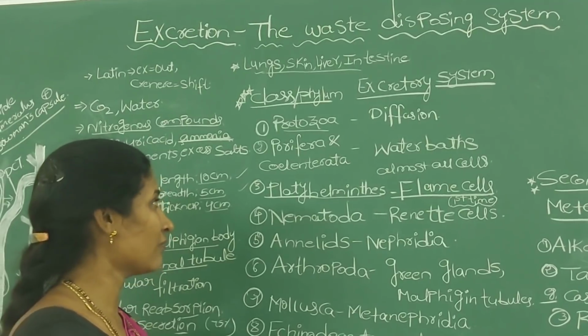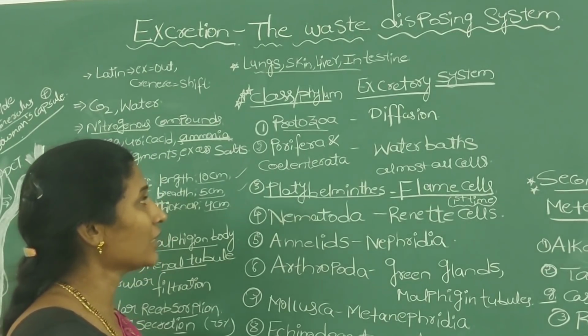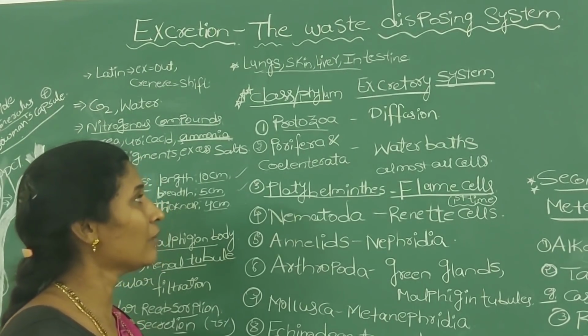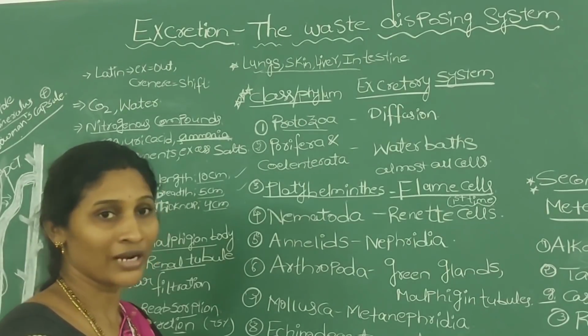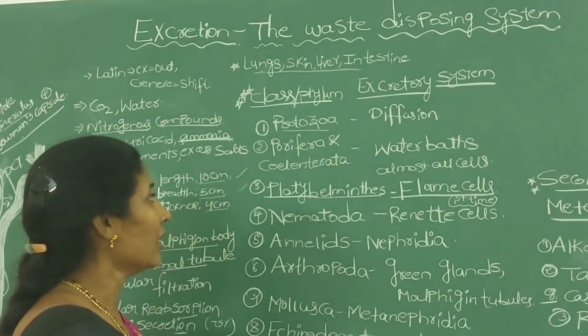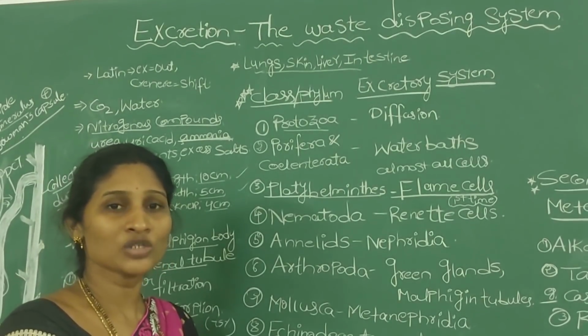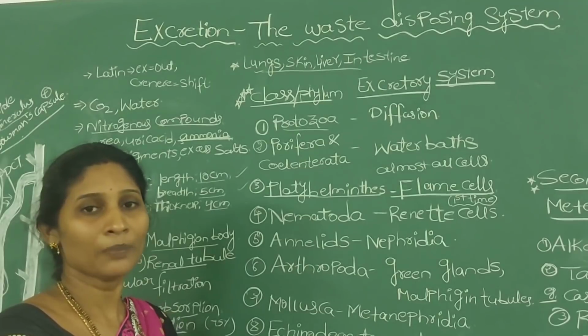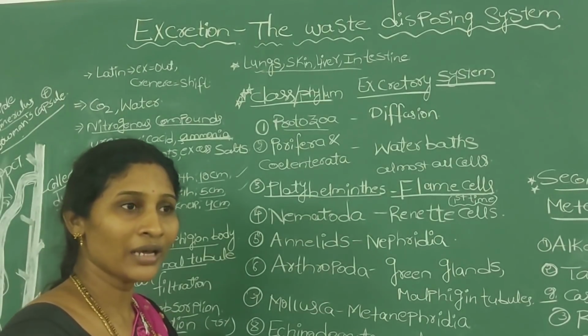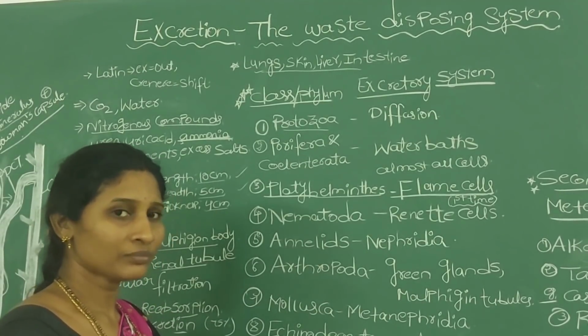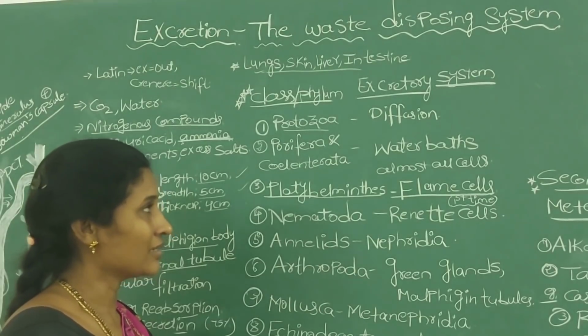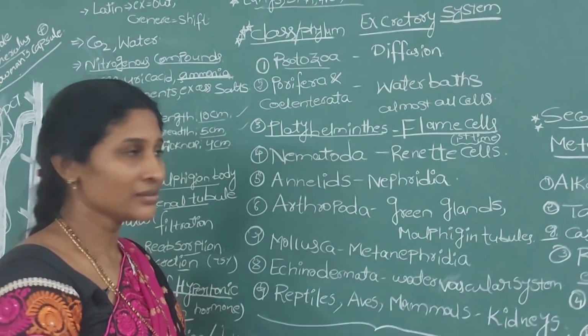Next, porifera and coelenterata, like sponges: these animals are completely present in water, so the water completely bathes their cells, and the waste materials are sent out.